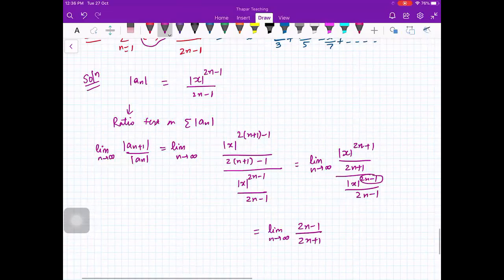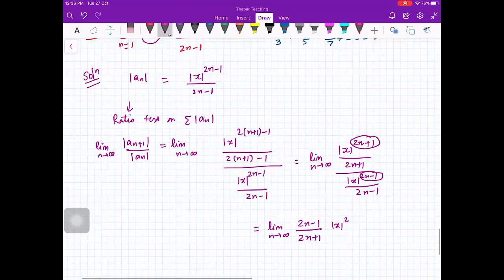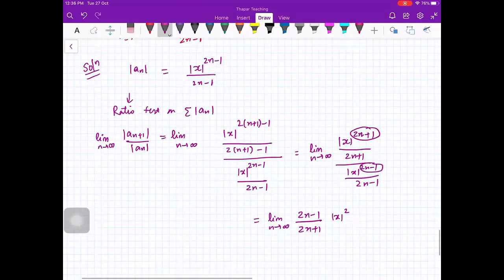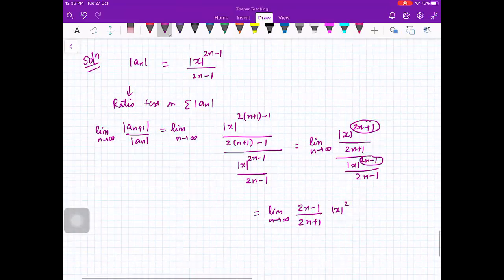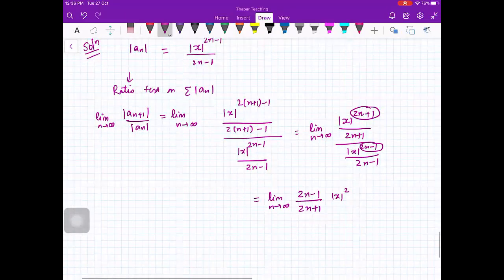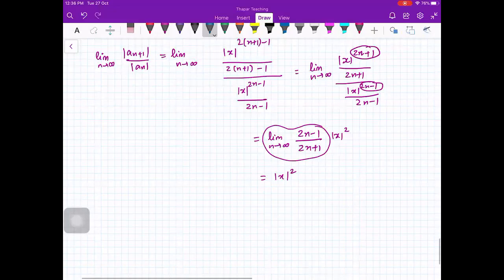Now you see this power and this power will cancel and you will be left with mod x square. Fine. And this limit is 1. You can compute it. So this is equal to x square. So by the ratio test, we get that if mod of x square is less than 1, then sigma mod of an is convergent.